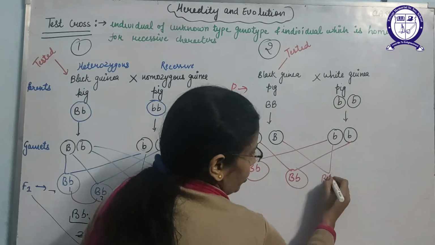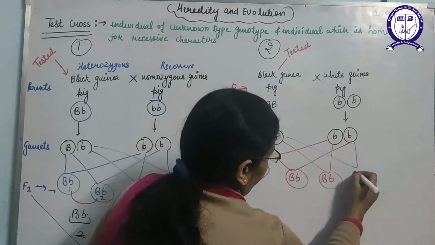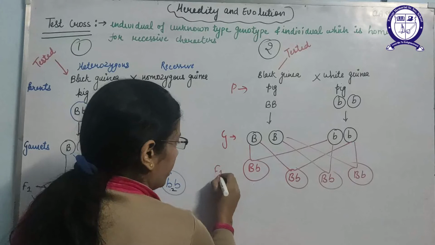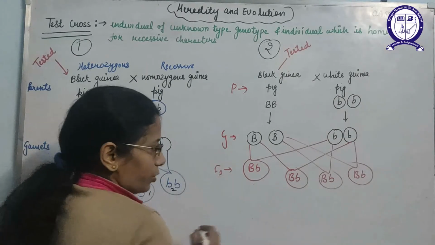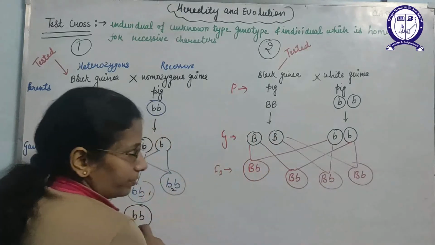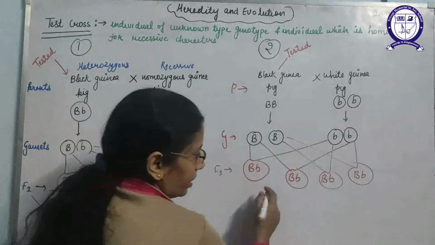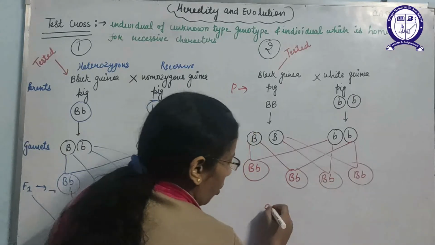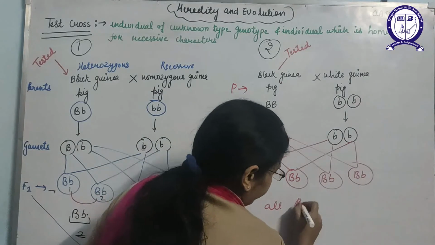Capital B, small b. Capital B, small b. This will be the F1 generation. So you can see here all will be the same, capital B, small b, and that means all black.